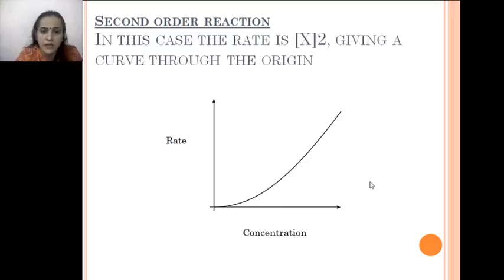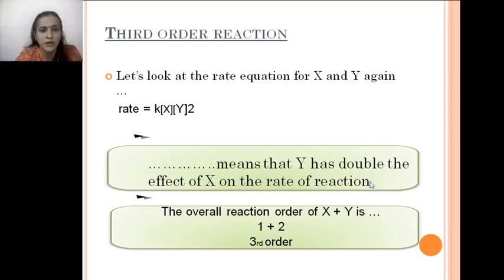Next is the graph for second order kinetics. It is always taken as a curve which is passing through the origin. Now next one is third order reaction kinetics. In third order reaction kinetics, the total power should be 3. So rate can be determined as rate equals k x raised to power 1 and y raised to power 2. The overall order of reaction will be 1 plus 2, which gives us a third order reaction.